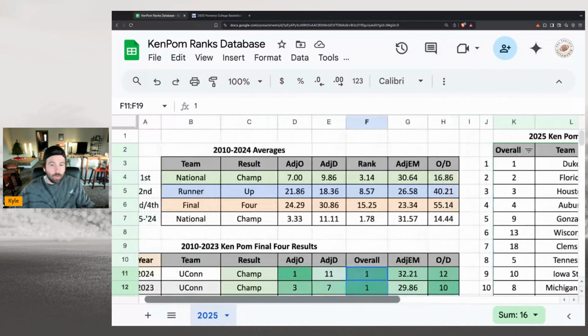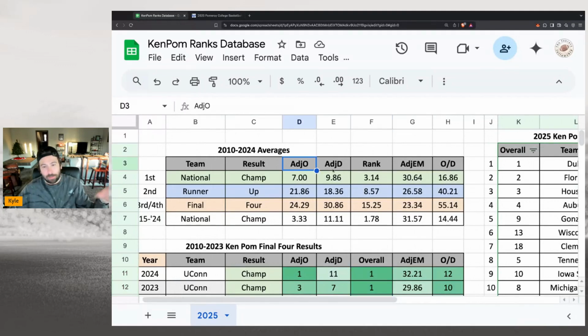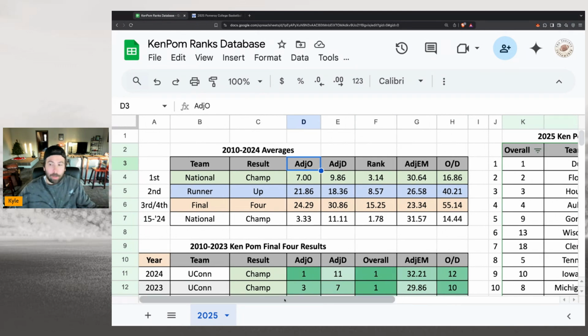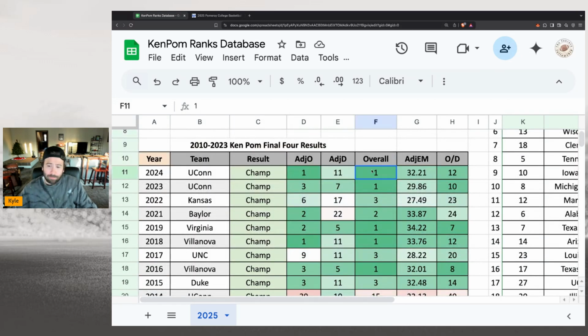It matters what you do in between, and using some of these numbers like the adjusted efficiencies and the defense and the offenses, these can kind of help break ties and make your bracket look better. If you have a Duke winning it all and you have the Duke bracket, if you follow some of these principles, they're going to help you get the right teams to where you need to go, to be the best Duke bracket. And that's kind of the whole point of this. We're going to pick a lot of the heavy favorites, because again, last 9 years, someone's won in the top 3.